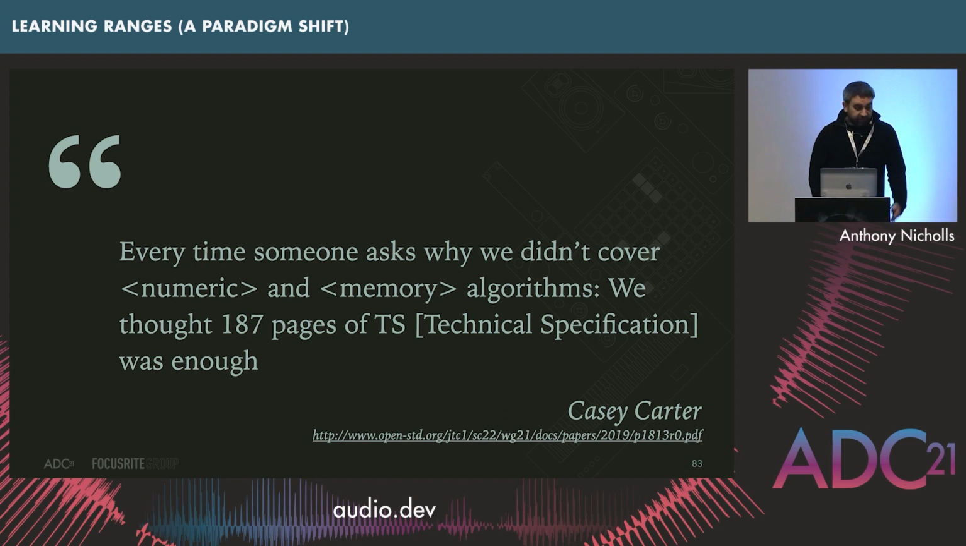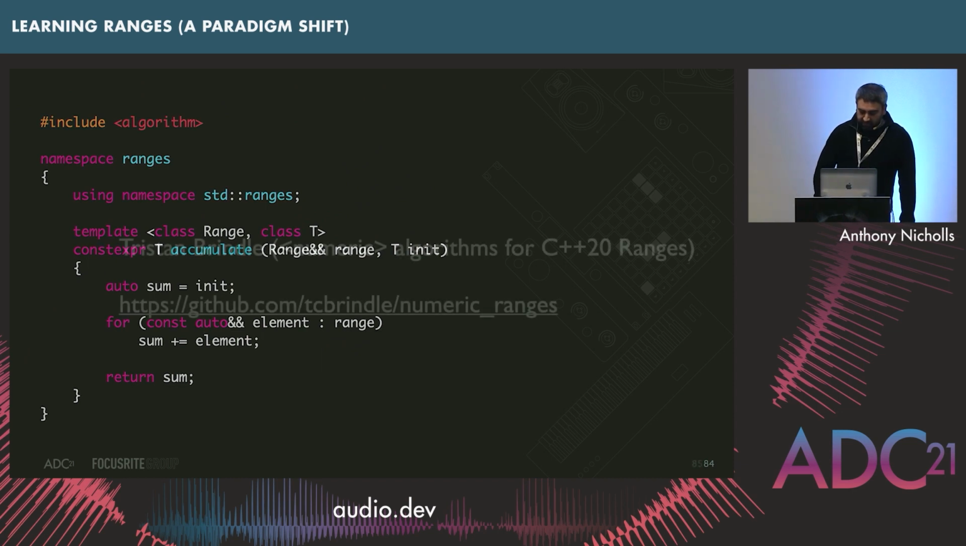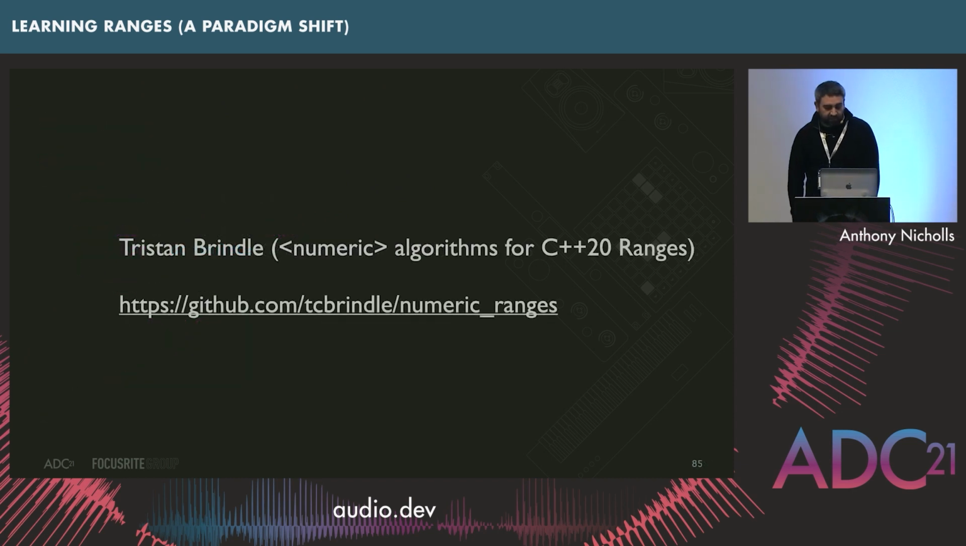So if you really wanted, and you were stuck, and you were trying to use ranges, and let's say you wanted to use accumulate, which I'm going to need to use later in this talk, you could do something like this. It's not ideal, but you could do that until you have accumulate. Or better still, Tristan Brindle has made a header which has all of these numeric algorithms for C++20 ranges. So you could just go and borrow that and say thank you very much.